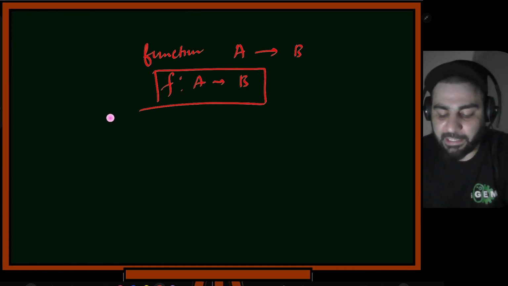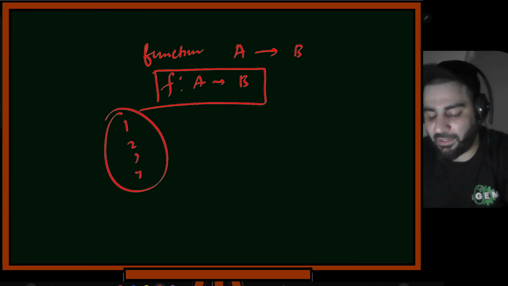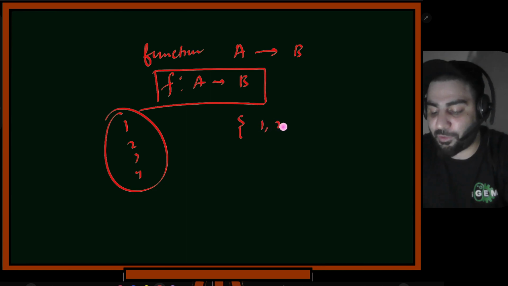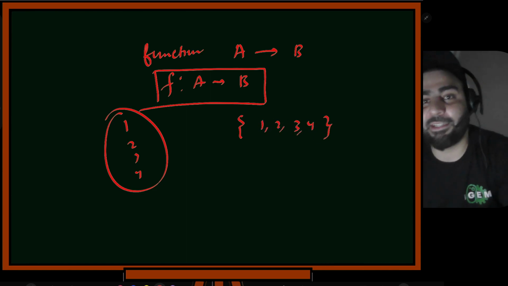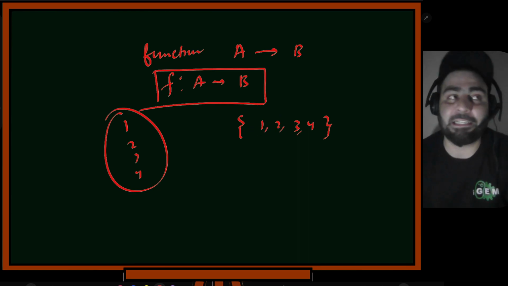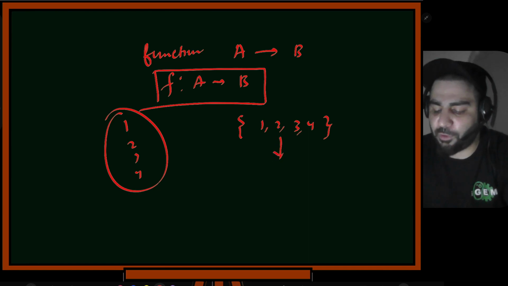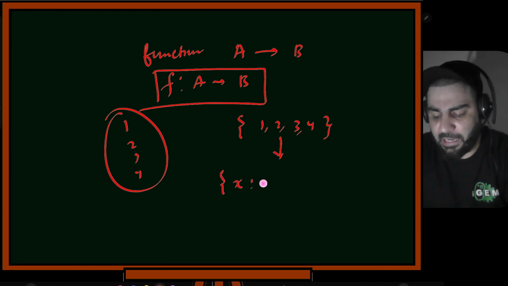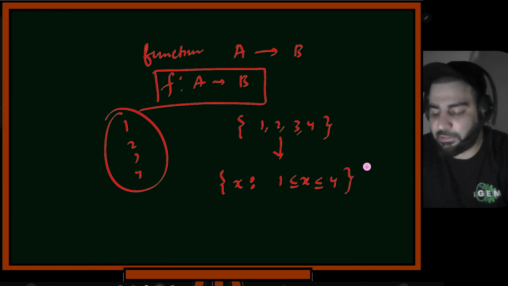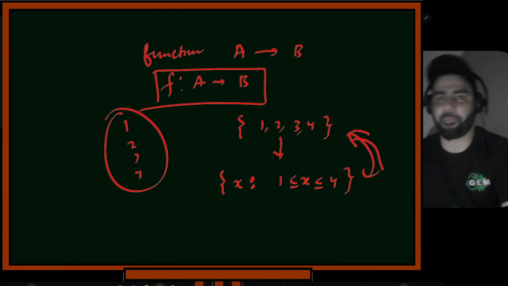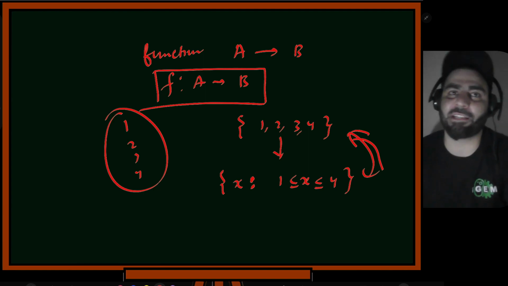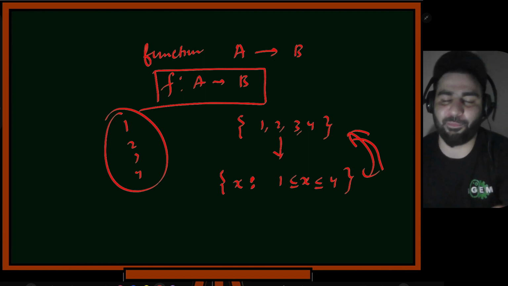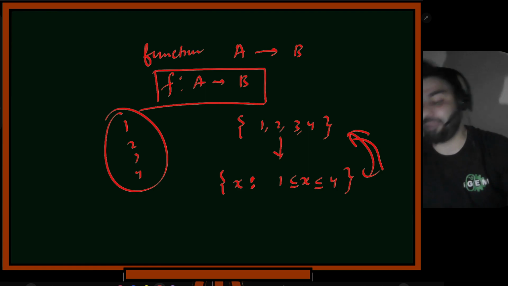Now you know that it goes from one set. A set can be written like this, {1, 2, 3, 4}, or in a succinct way, like this, {1, 2, 3, 4}. Howsoever you write it, in maths do not care about how things are written. Try to see what they are conveying. There can be another form also. I can write, for example, {x | 1 ≤ x ≤ 4}, where the bar is read as 'such that', so x is between 1 and 4. Both of these mean the same. People have named these: I think one is called roster form and another is called set builder form. I don't want to get into whatever they named it, but I think you got the concept.